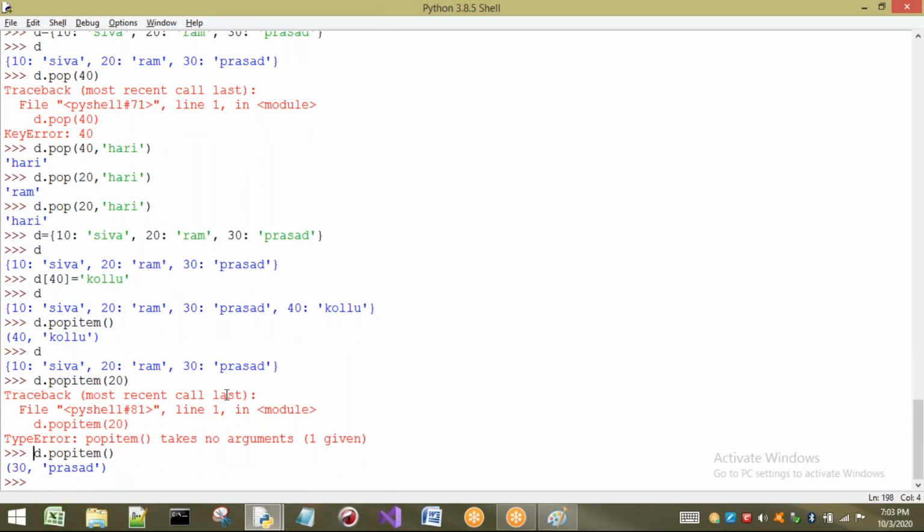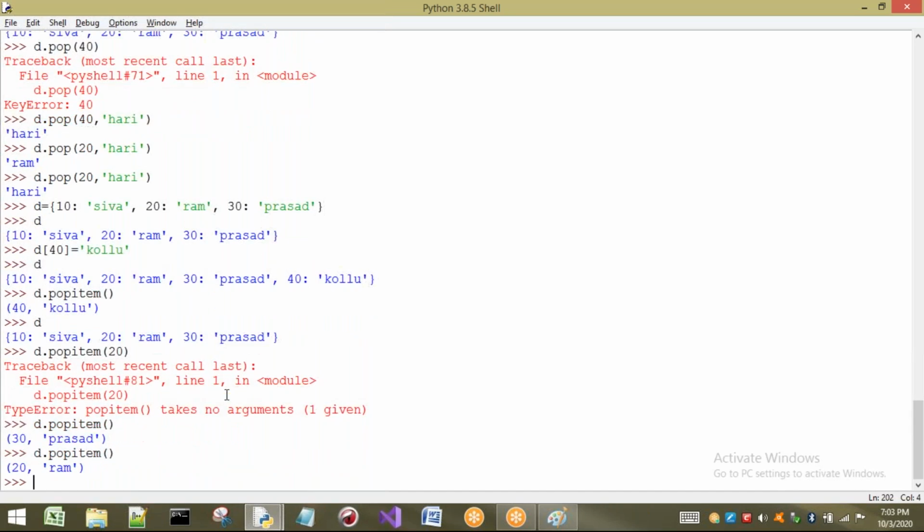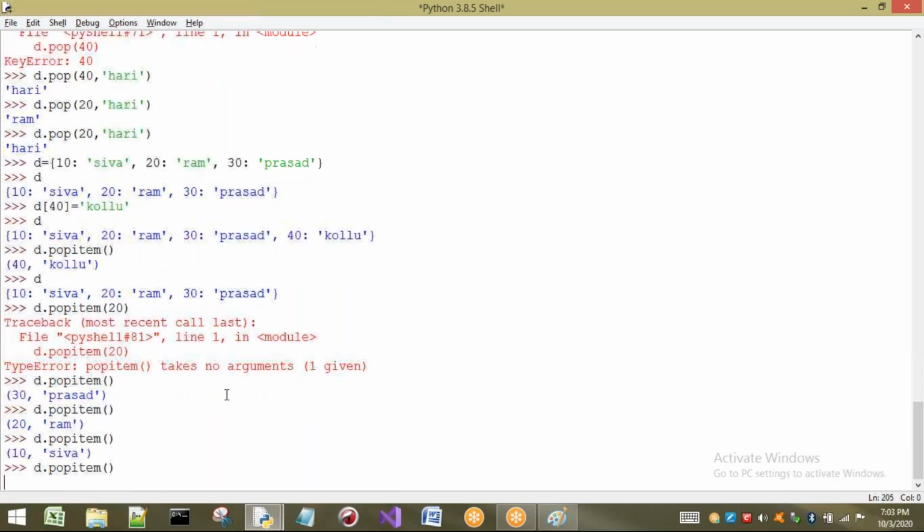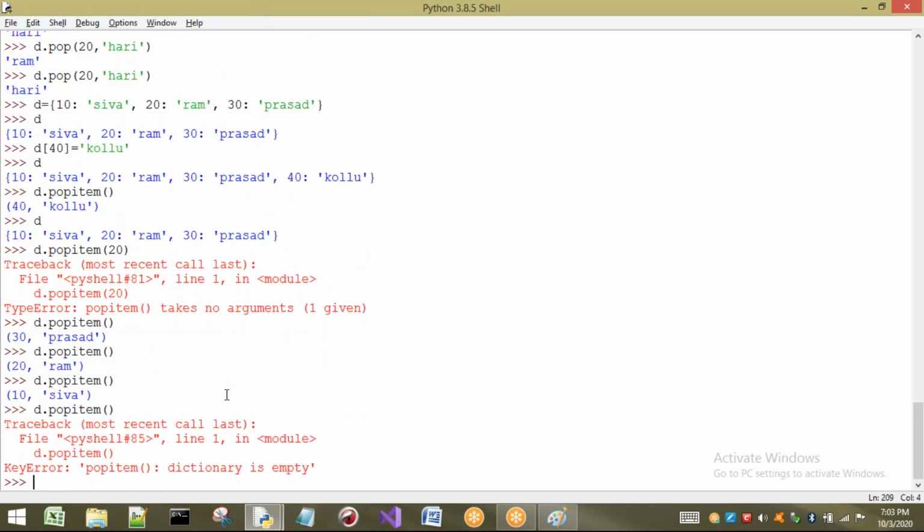Okay, removed. Next, I want to pop again. 20 RAM is popped. Now D dot popitem, 10 is going to be removed. Now if I try to use this again, what happens? You cannot apply popitem to an empty dictionary. You cannot remove an element where nothing is present, so it is going to give you an error.